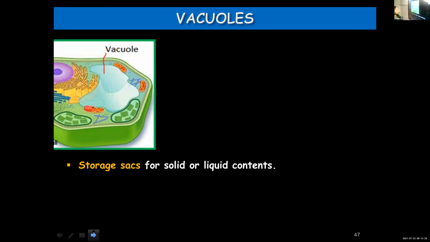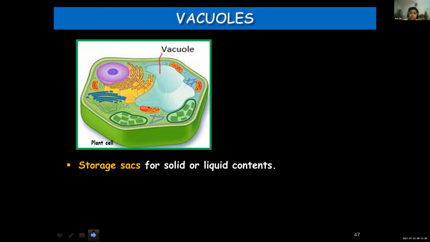They contain DNA and ribosomes. Yes, plastids, they contain DNA and ribosomes like mitochondria. Okay, not vacuole, plastids. Okay, Ellen, any doubt? Yes, ma'am. Okay, ma'am.